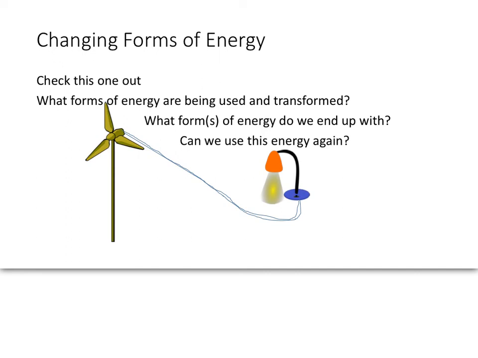Now I'll start you off. At the beginning, we have moving air. What kind of energy does moving air have? If you answered kinetic energy, well, you're right. So that's what we start with. Now, I want you to write down on your paper in your notes what kind of transformations happen with that kinetic energy. What does it get changed into? And then changed into again.